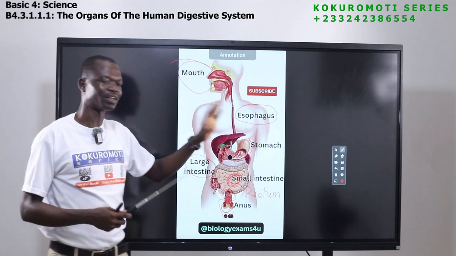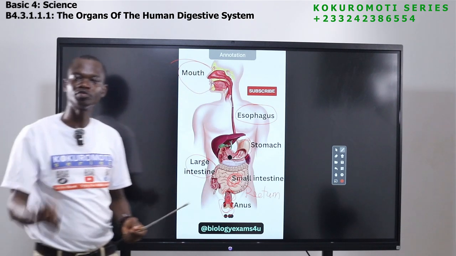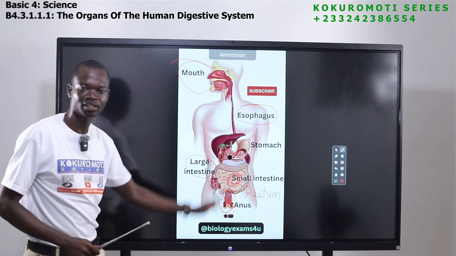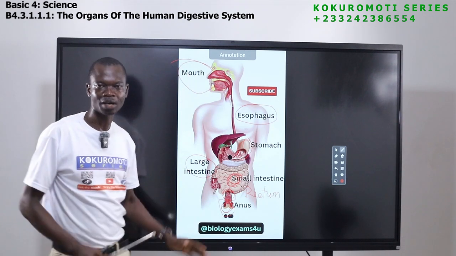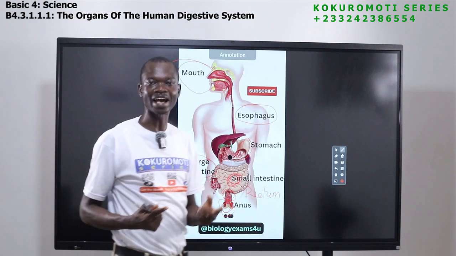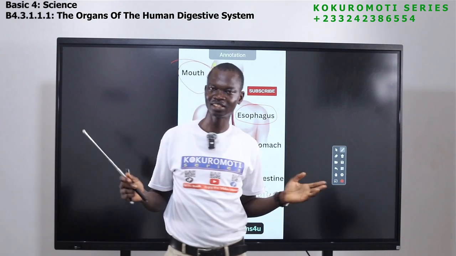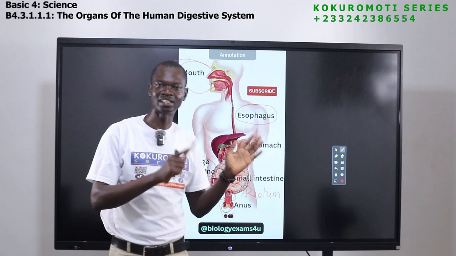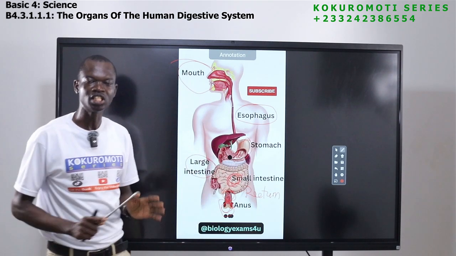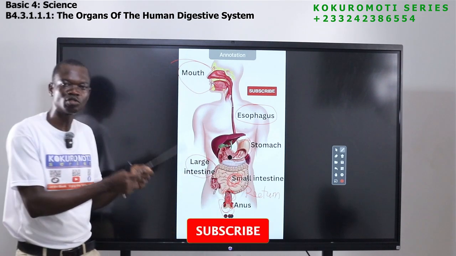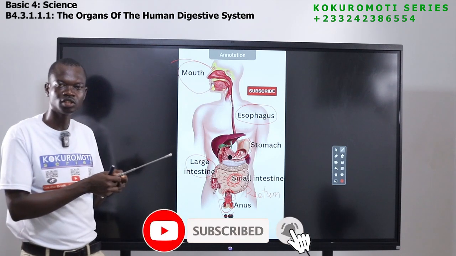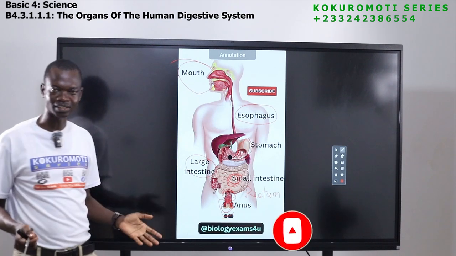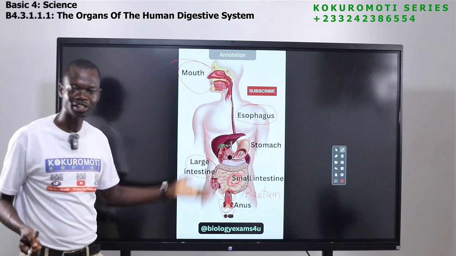So this is all about digestion. Anytime you put food into your mouth, these are the parts that it passes through and comes out, but we don't see this with our eyes. We call this digestion. Digestion is all about breaking down food into smaller parts, taking the good part of the food by the body, and then removing the bad ones from the body.